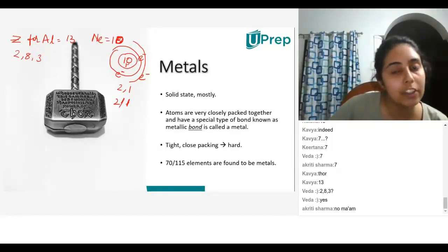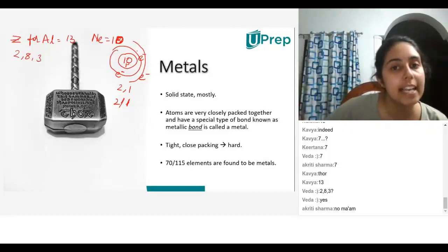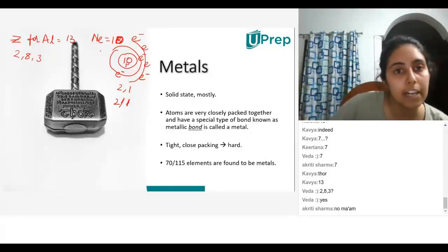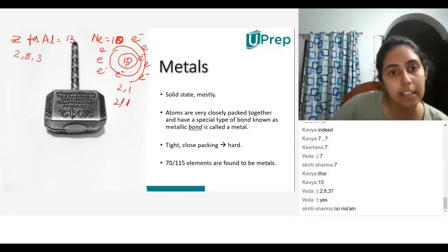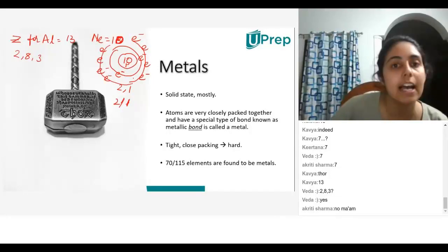So 2 electrons in the innermost shell, because it cannot take more than 2. The electrons start filling after that. So the second shell will have 8 electrons. All right, so this is the second shell. It has 8 electrons. So totally I have 10 electrons.